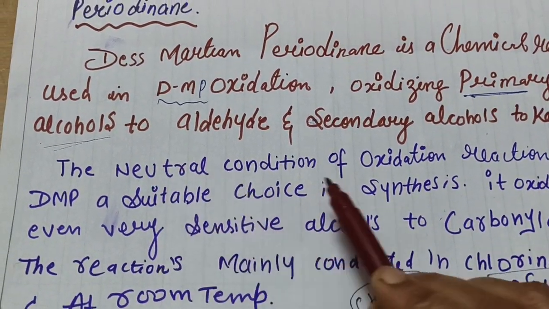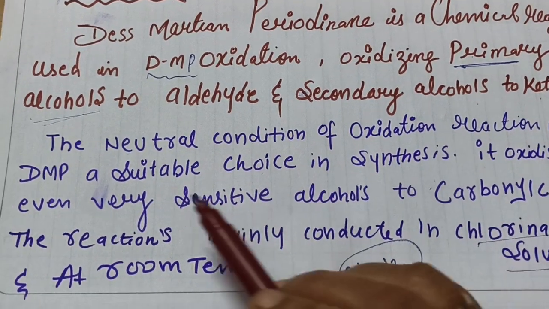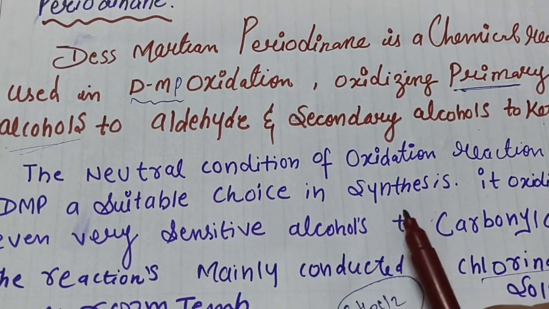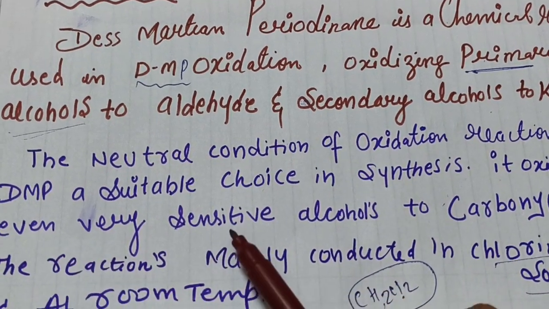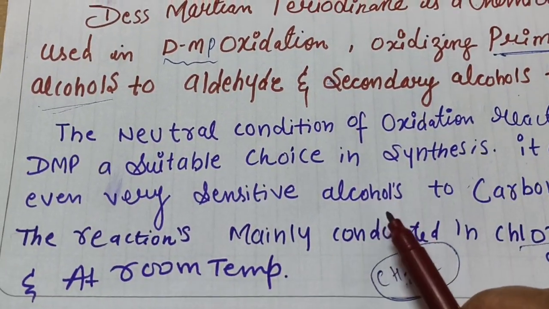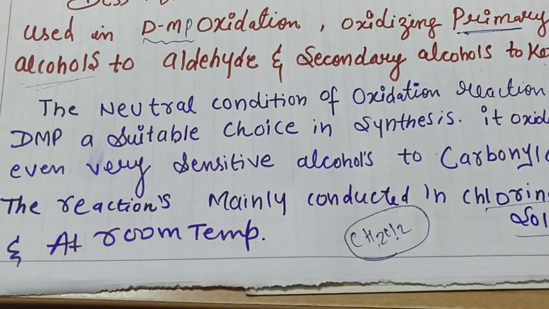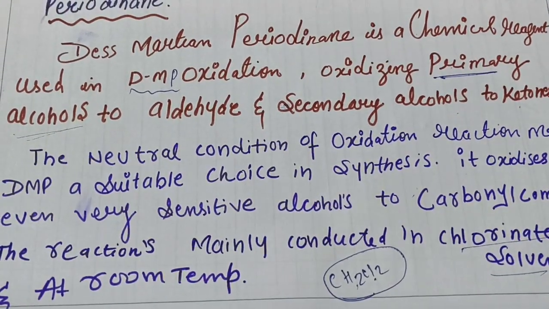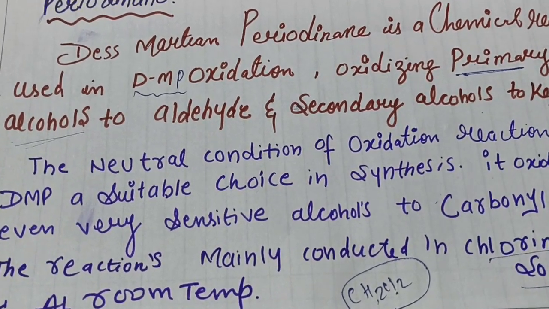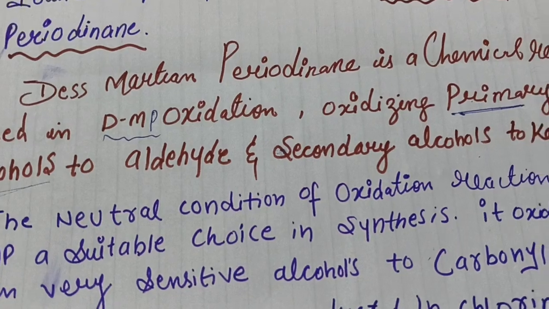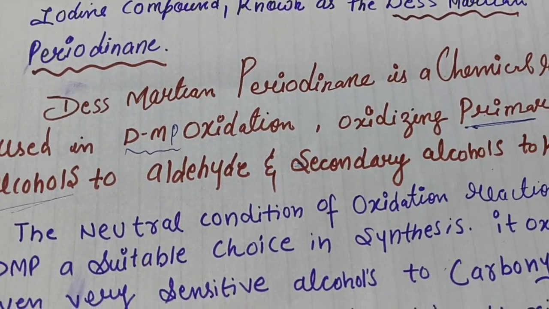Then we need neutral conditions for the oxidation reactions, so this makes DMP a suitable choice for synthesis. It mainly oxidizes even sensitive alcohols to the carbonyl compounds, and the reactions are mainly conducted in chlorinated solvents like dichloromethane or tetrachloromethane also. So these are some conditions we have to remember if we are using DMP.